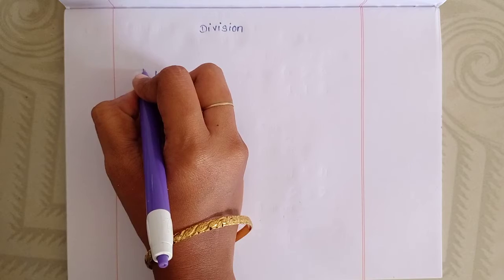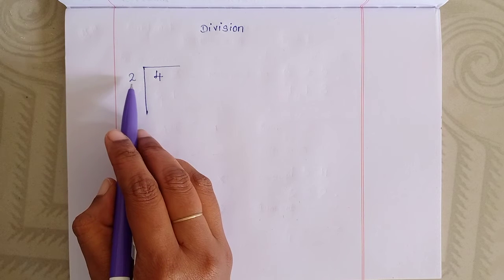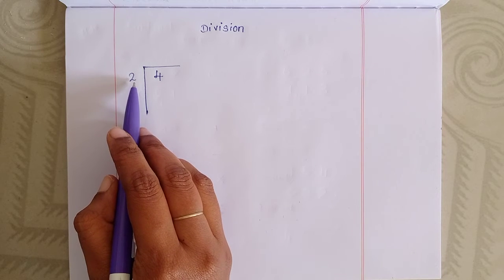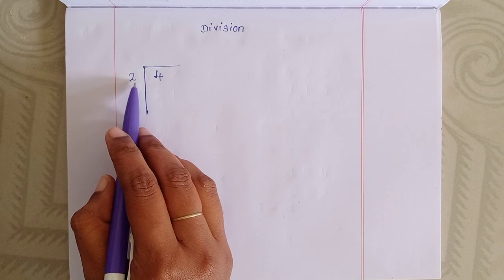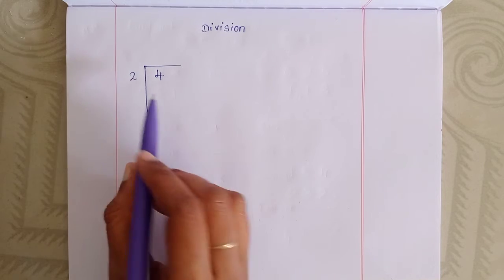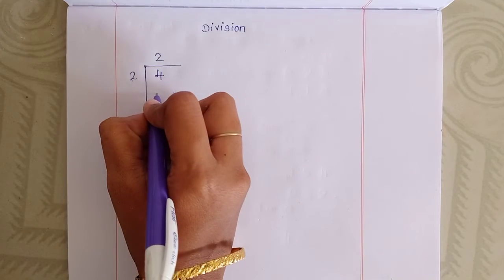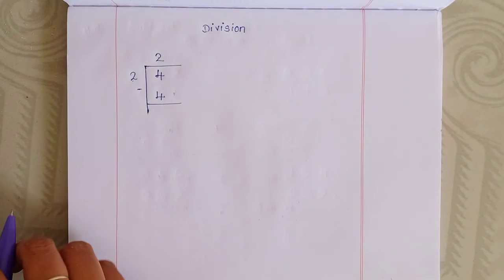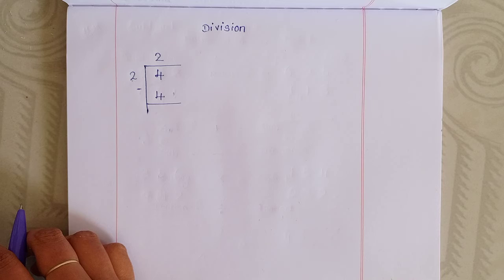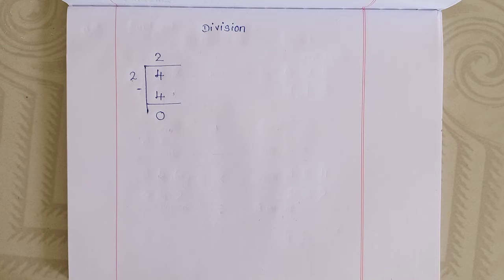4, 2. Now you say the 2 table. Open your mouth and say the 2 table. 1 2 is 2. 2 2s are 4. So you write here 2. 2 2s are 4. Now we have to subtract this one. 4 minus 4, 0.